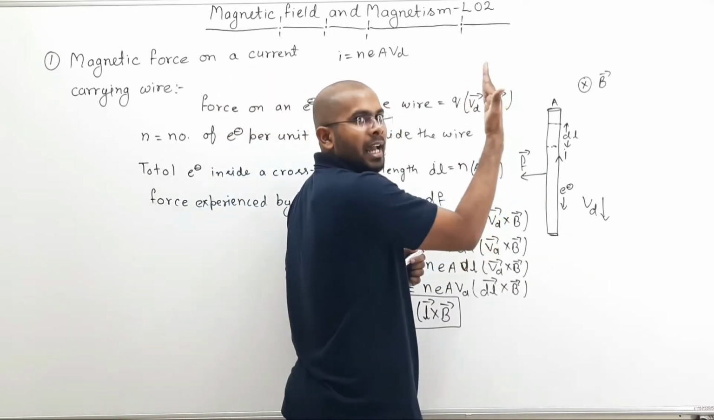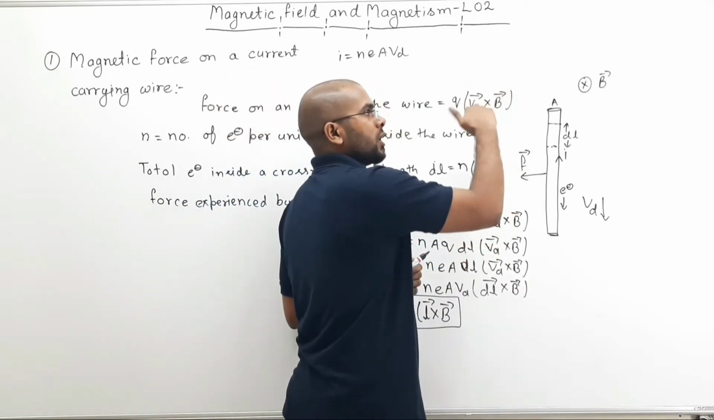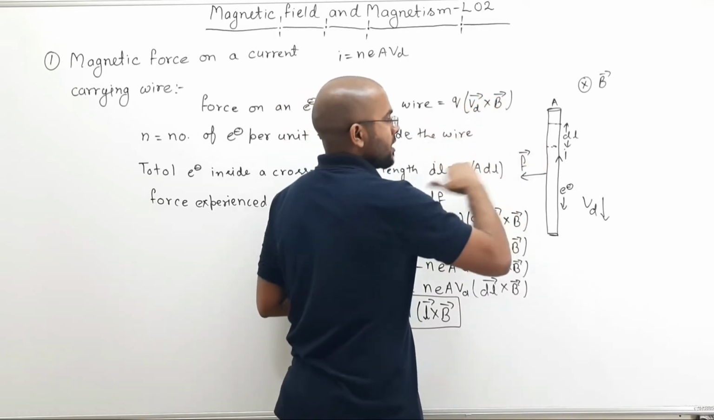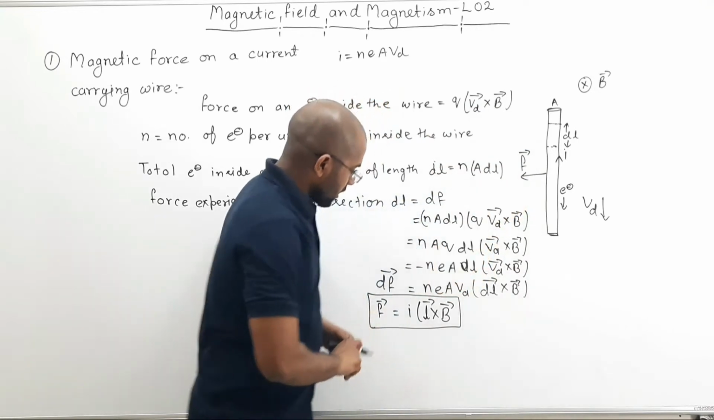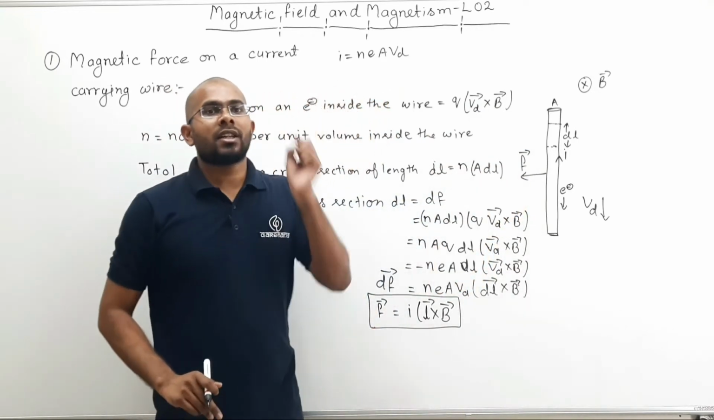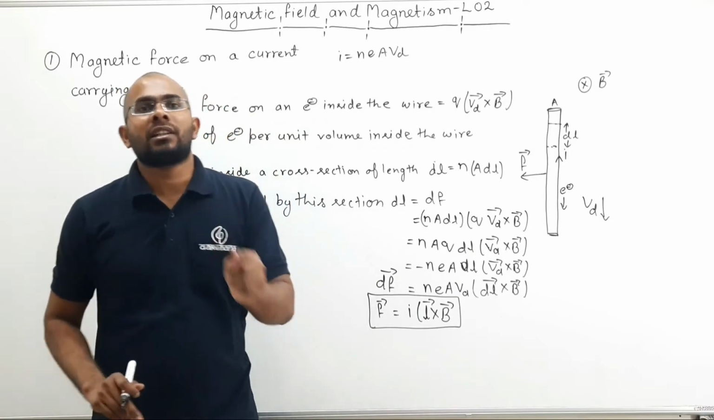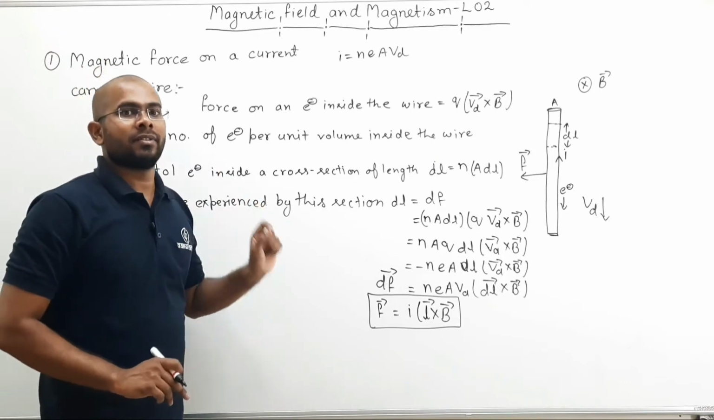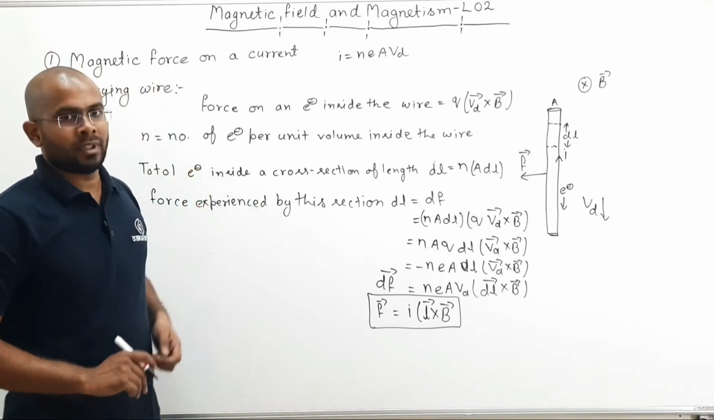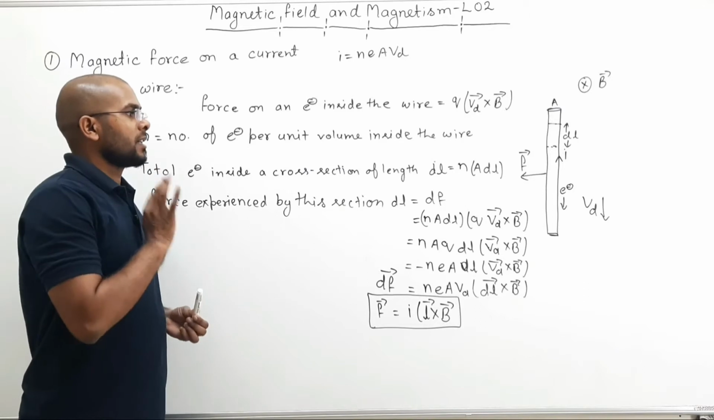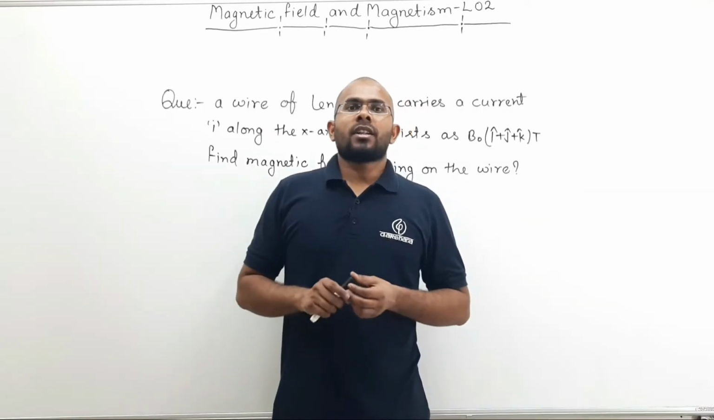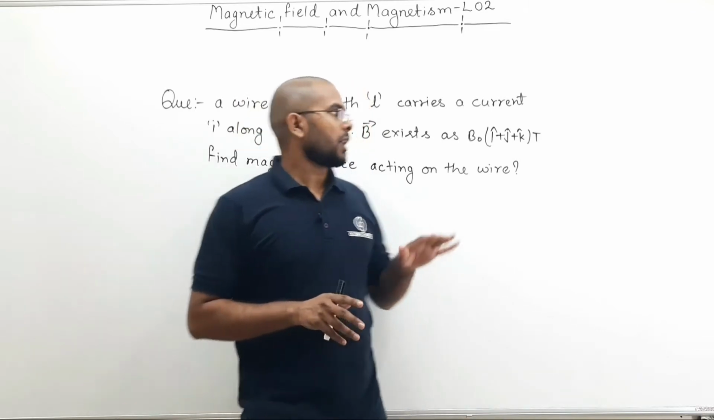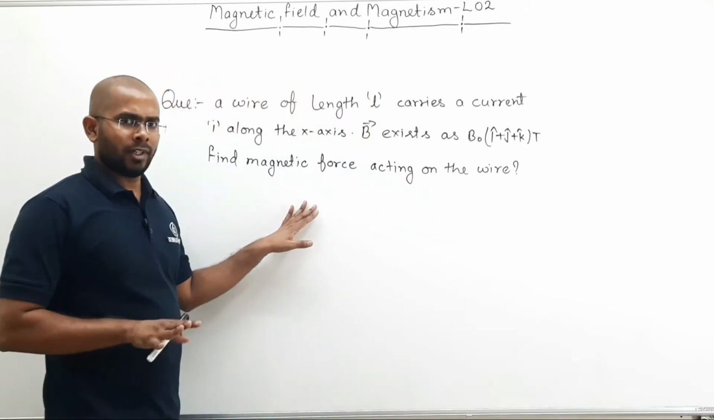L in the direction of current, cross product with B, which is inside. Your thumb points towards the direction of force. So this is your force when a straight current carrying conductor is placed inside a magnetic field. You can pause the video and write it down. Now let us try to solve a question based on what we have just studied. You can pause the video and try to solve it yourself.